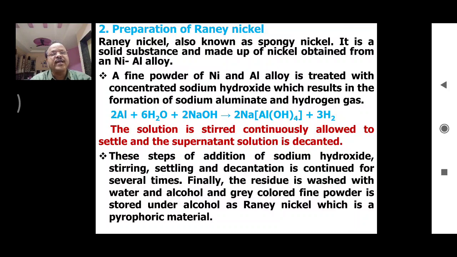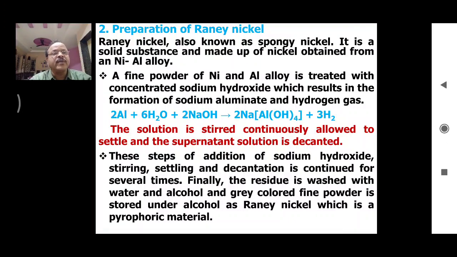A fine powder of nickel aluminum alloy is treated with concentrated sodium hydroxide, which results in the formation of sodium aluminate and hydrogen gas.